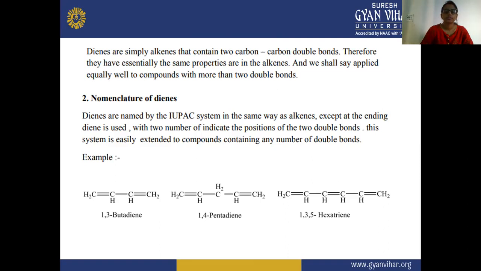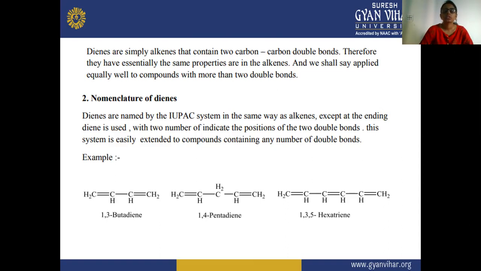Here an example is given. You can see a compound, CH2=CH-CH=CH2. Its name is 1,3-butadiene. Either you number it from the right or from the left; taking it from the right side, we have 1, 2, 3, 4. On the first position there is a double bond, and on the third position there is a double bond, so its name is 1,3-butadiene, because two double bonds are present. That is why we named it butadiene.